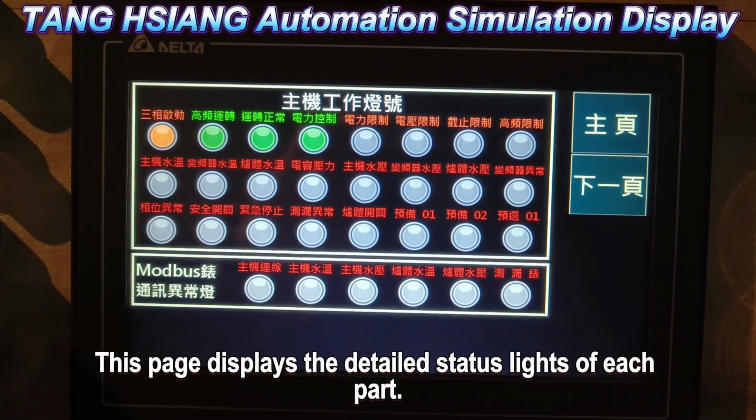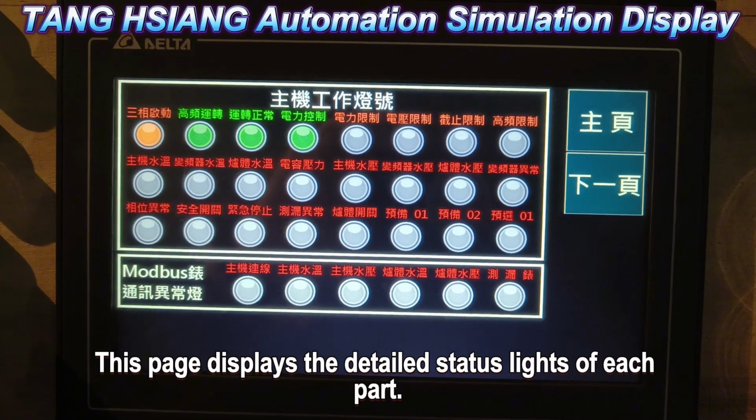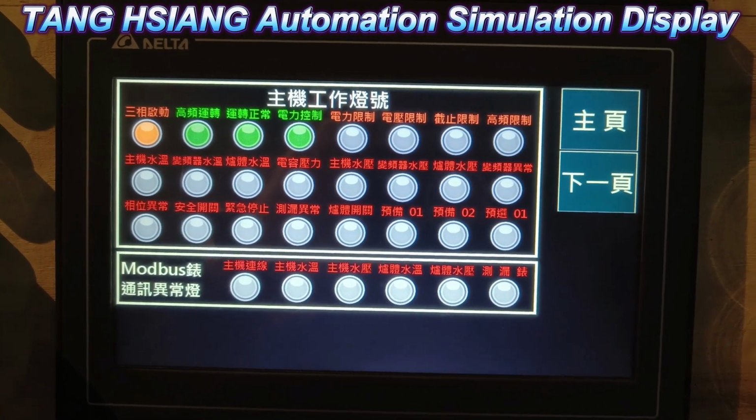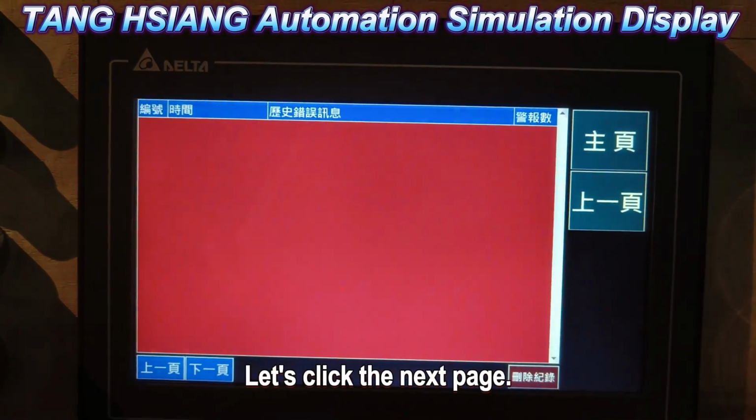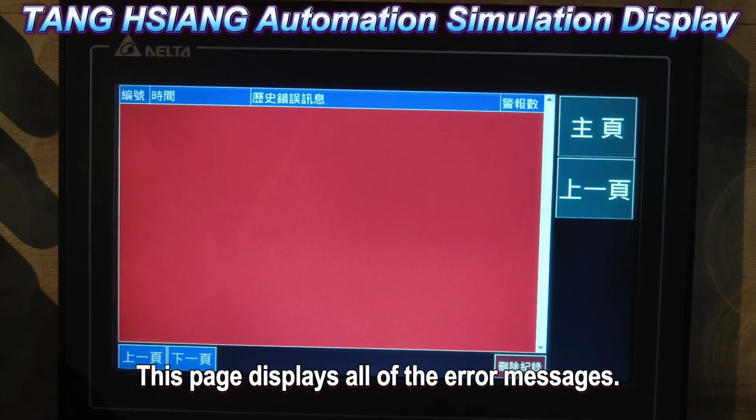This page displays the detailed status lights of each part. Let's click the next page. This page displays all of the error messages.